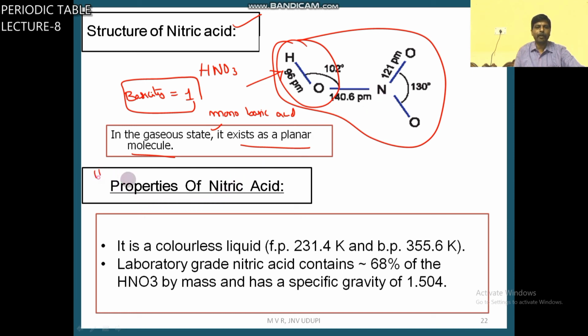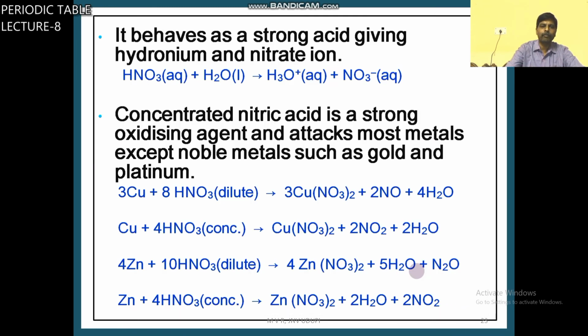So we will see the properties of nitric acid. It is a colorless liquid. Boiling point and freezing point are given. Generally in the lab we get concentrated nitric acid, that is 68%. Its density is 1.504.